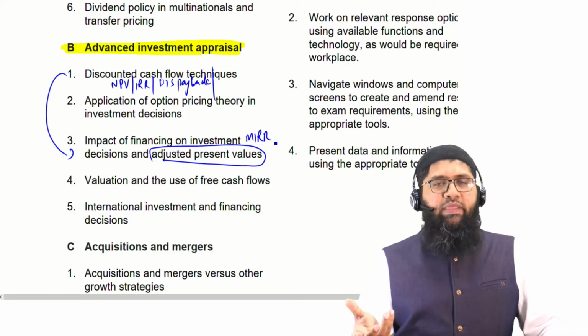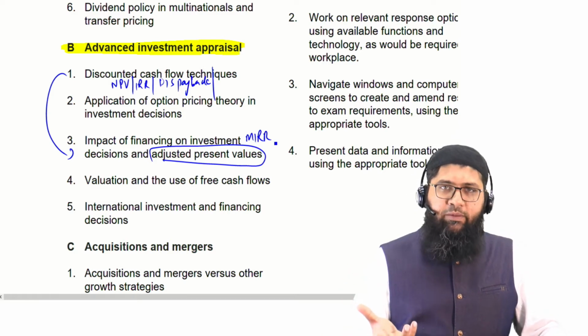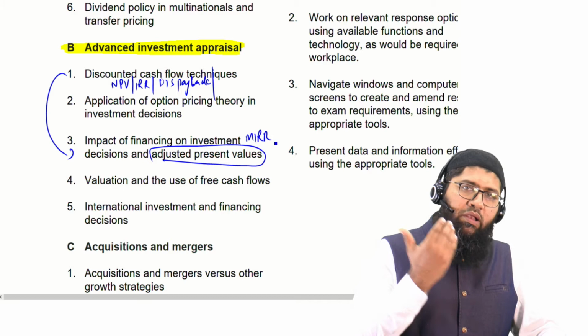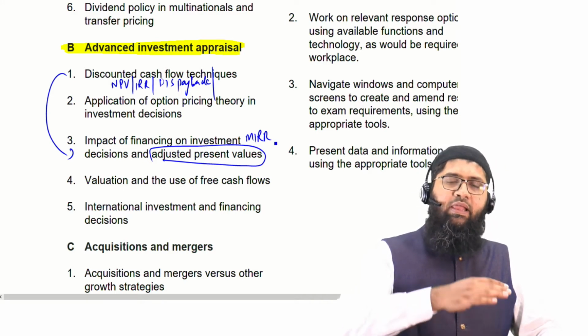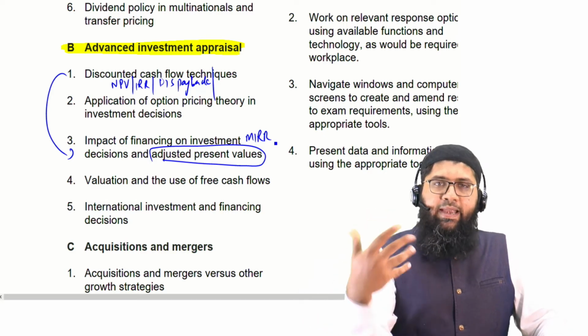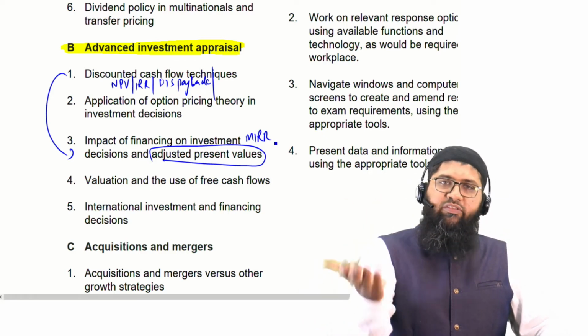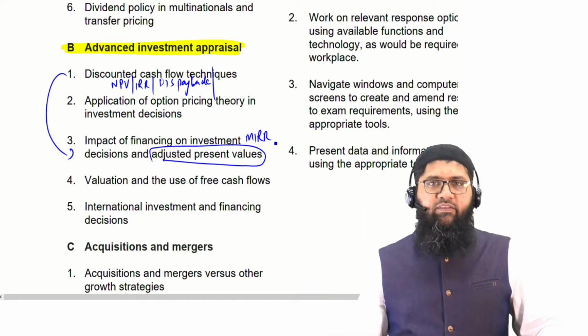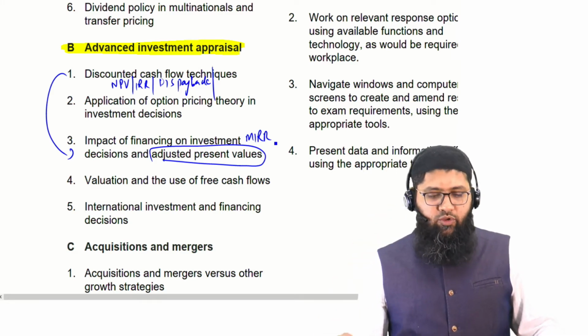We would build up from the NPV, IRR, discounted payback techniques that we have already discussed at the F9 level, and we would convert those concepts into the APV, into the MIRR. So the additional concepts are going to be discussed at this stage. That's the first thing that we are going to do.